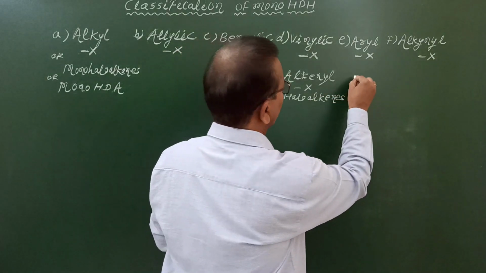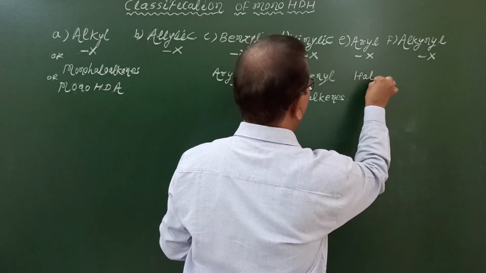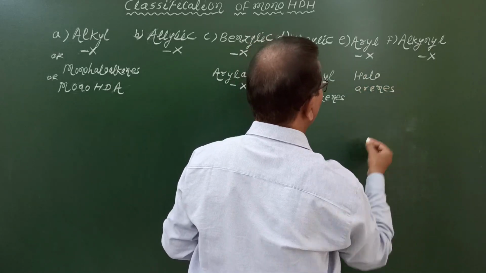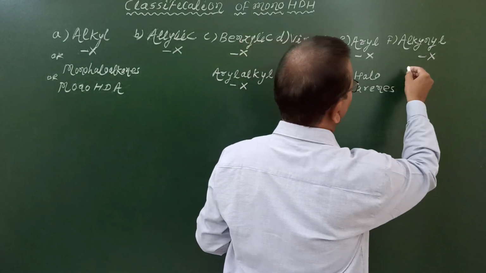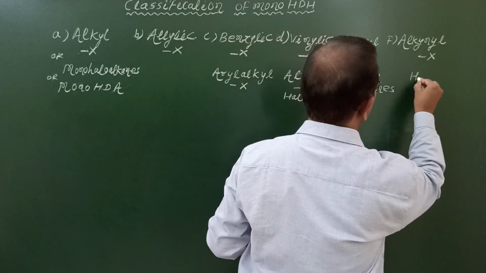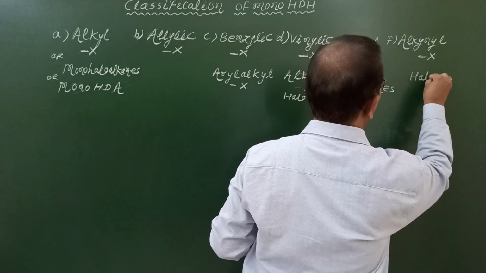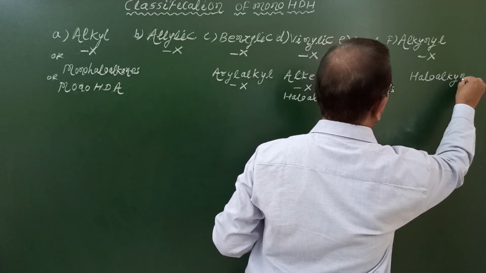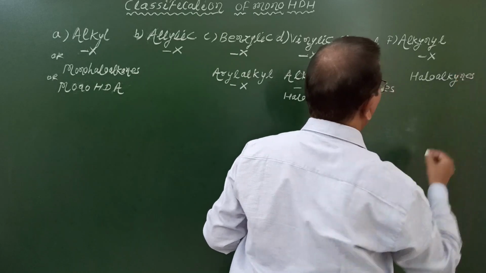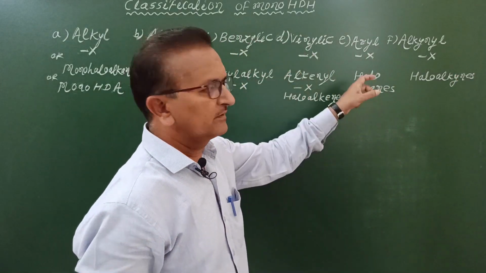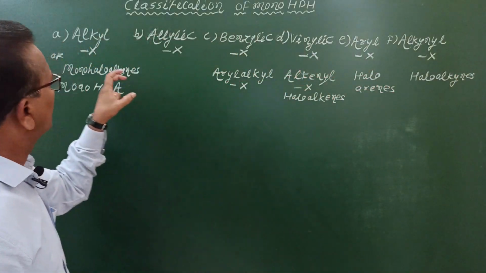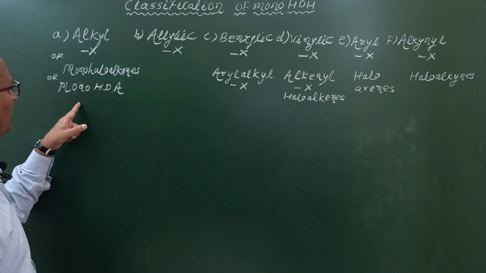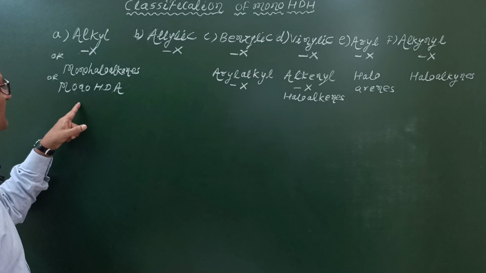Aryl halides are also called as haloarenes, and alkynyl halides are also called as haloalkynes. Alkyl halides, monohaloalkanes or monohalogen derivatives of alkanes.